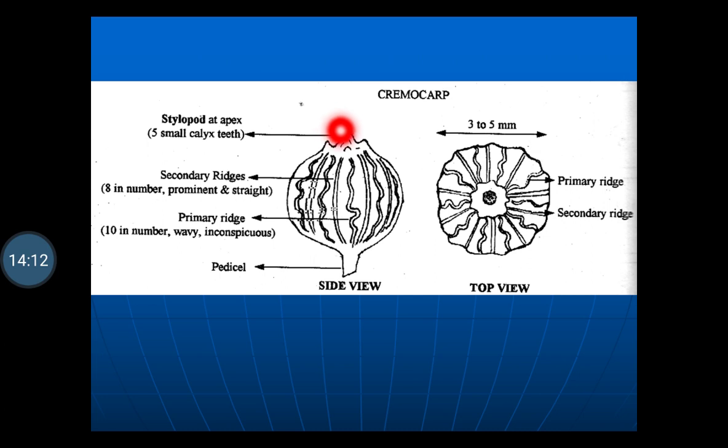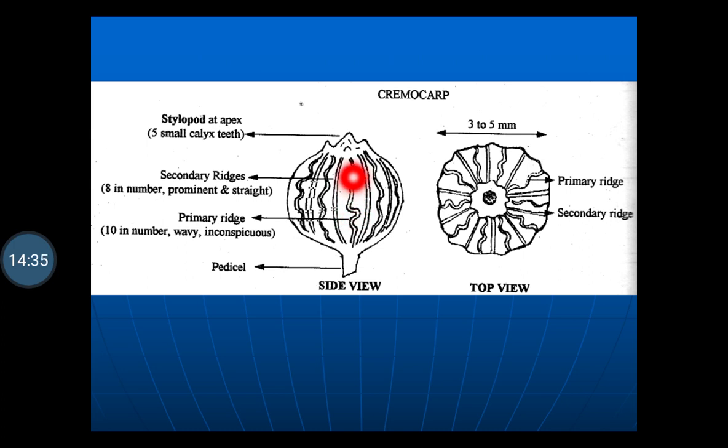This is the stylopod which is present, that is the remaining of the calyx is present. Then the shape is glabrous. Then here you can see the margins are present on the surface. So these are the wavy margin and this is the straight margin.